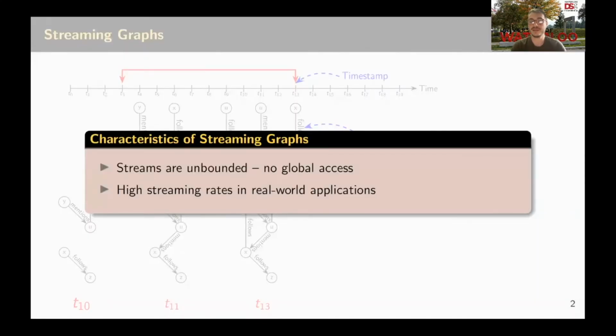Overall, two characteristics define streaming graphs. First of all, streams are unbounded, meaning that applications that process streaming graphs usually do not have access to the entire graph. Second, real-world streaming graphs have usually high streaming rates, requiring specialized solutions to ensure real-time guarantees.